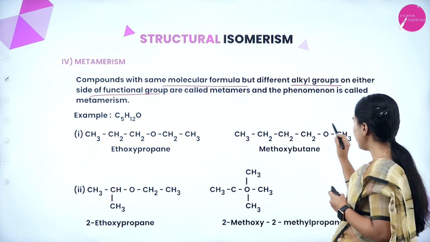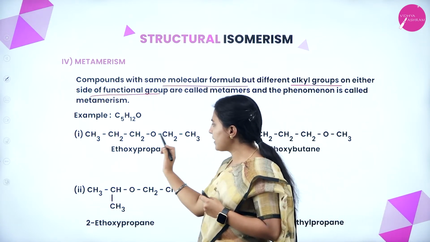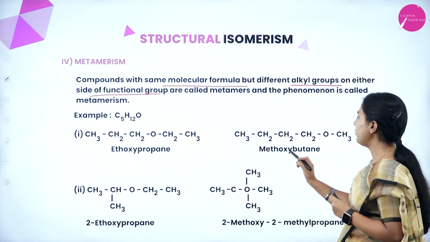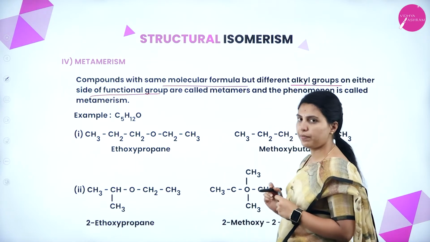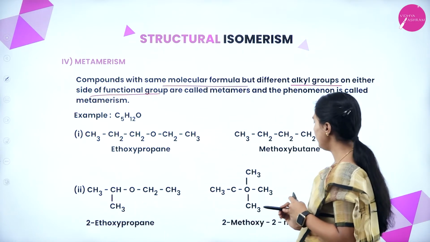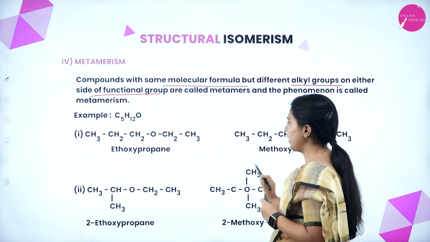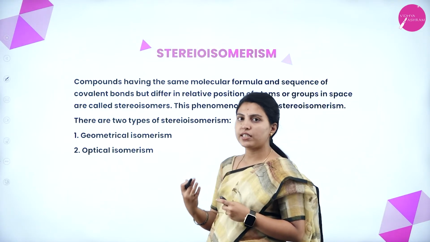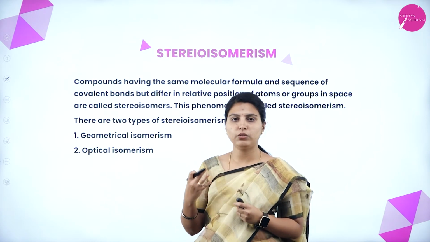Here, after the first carbon, the alkoxy group is present. Here, after the second carbon, the alkoxy group is present. That's why the name will change. For 1 carbon, meth; for 2 carbon, eth. That is how the names will change. Here, 2-ethoxy propane, with the group at the second position. Here, 2-methoxy-2-methyl propane. This is also changed. Okay. This is the second set. And that is how these structural isomers have been defined and distinguished from one another